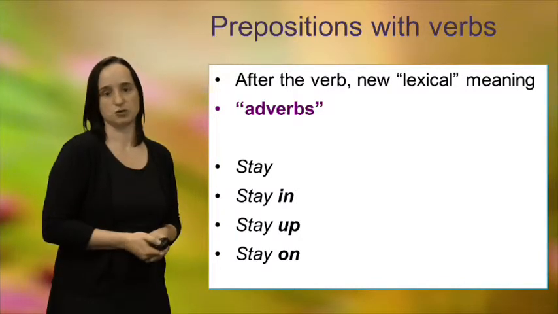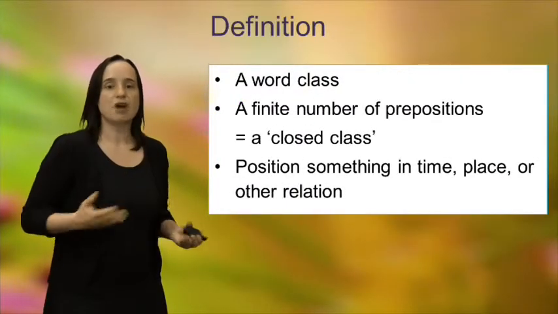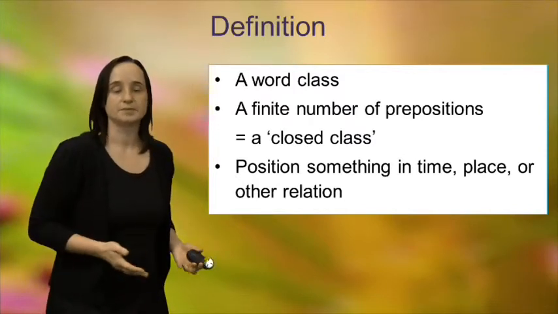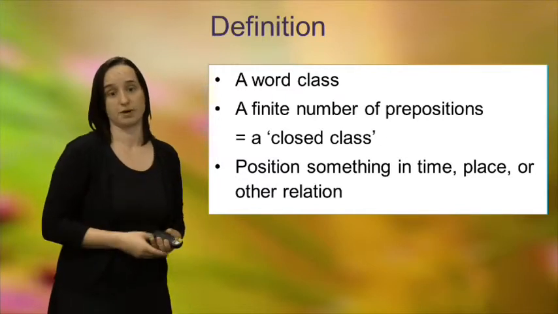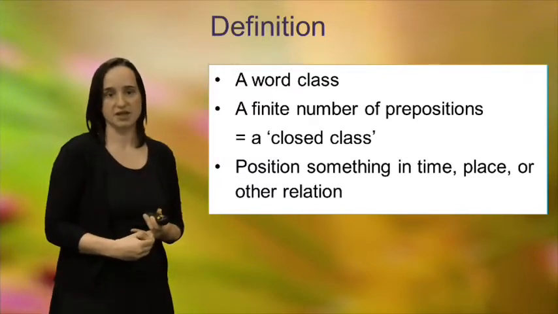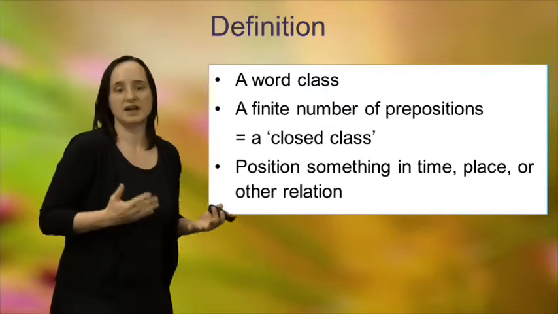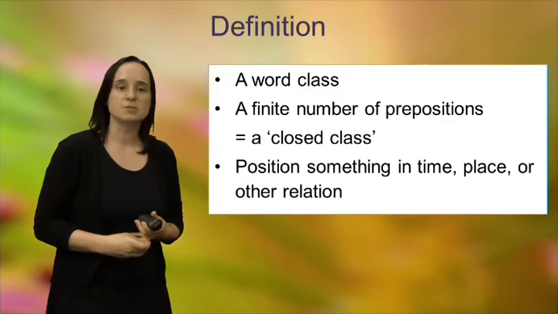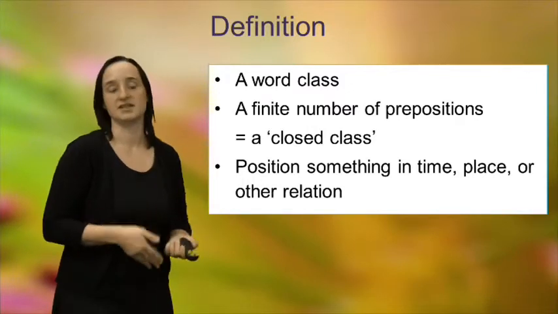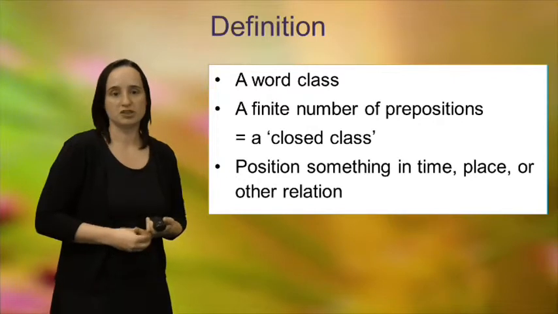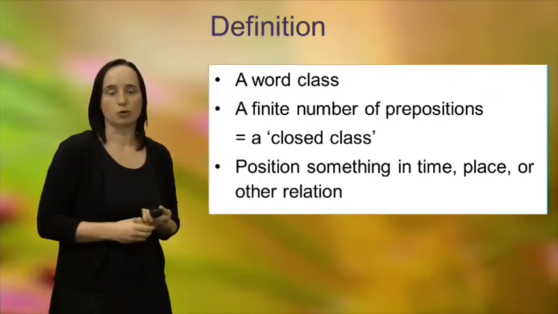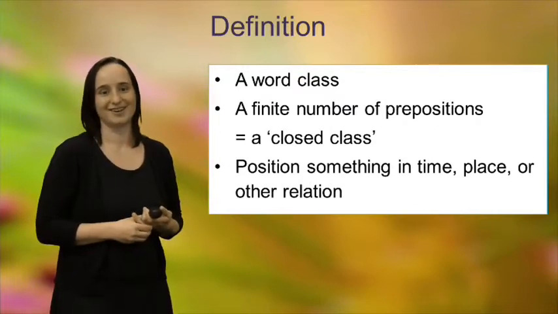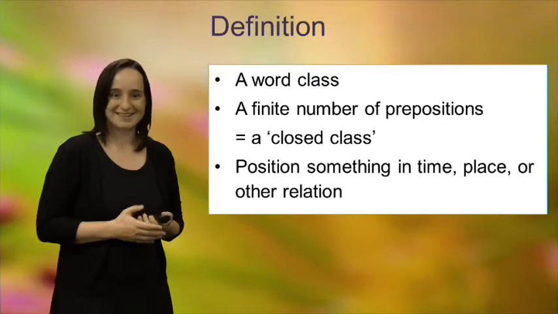Right, let's arrive at a definition of what a preposition is. So a preposition is a word class. There is a finite number of prepositions. It's a so-called closed class. We could make a finite list, a full list of the prepositions of English, for example. And prepositions position something in some way in time or place or a conceptual dimension. But overall they appear before noun phrases and in some cases, if you wish, after verbs. And that is it. Thank you very much.